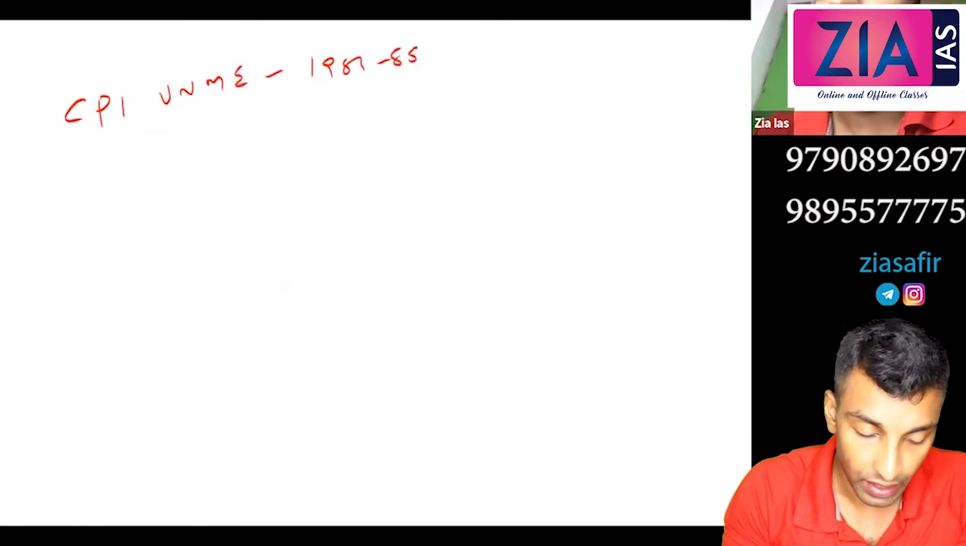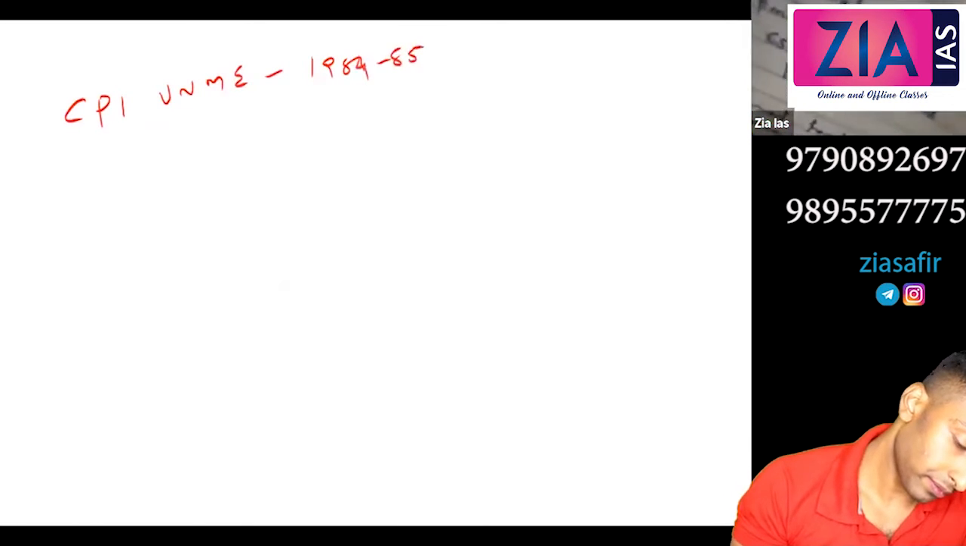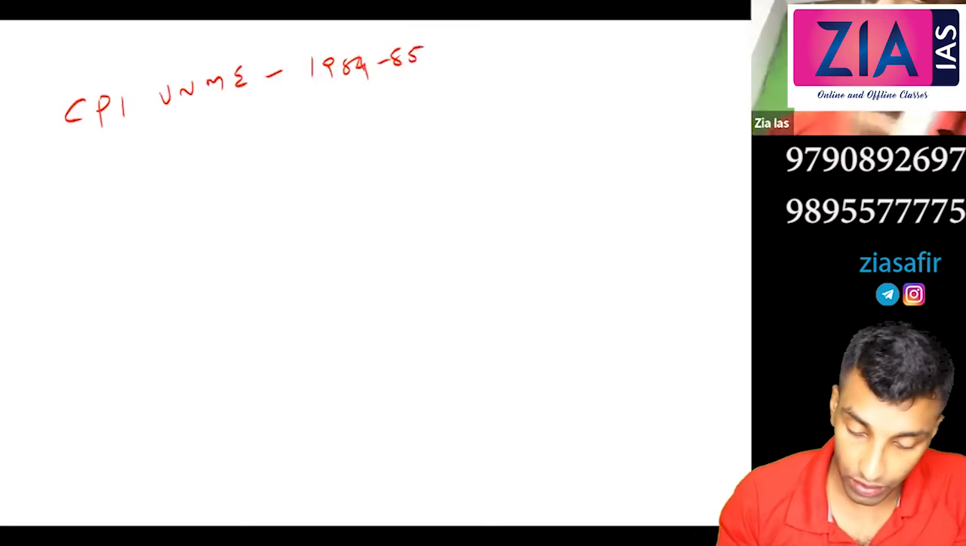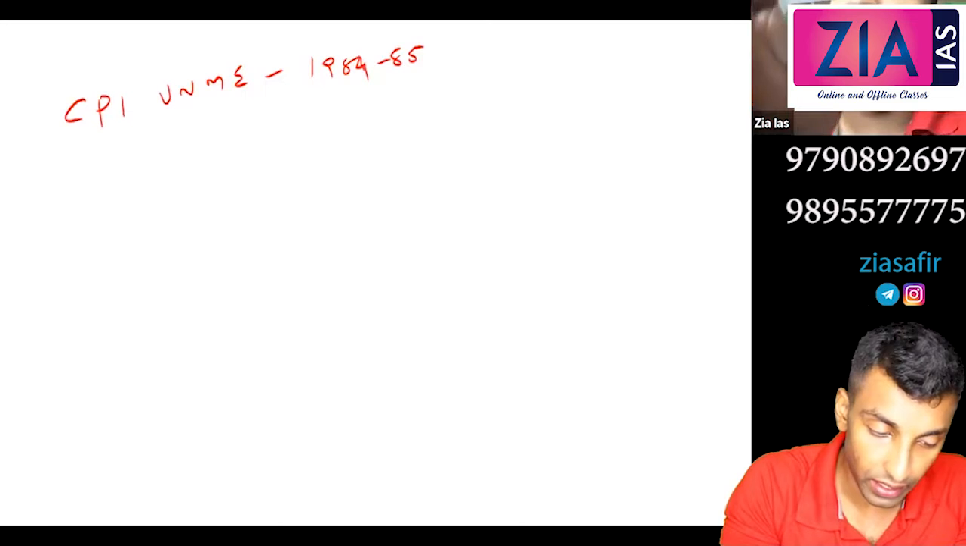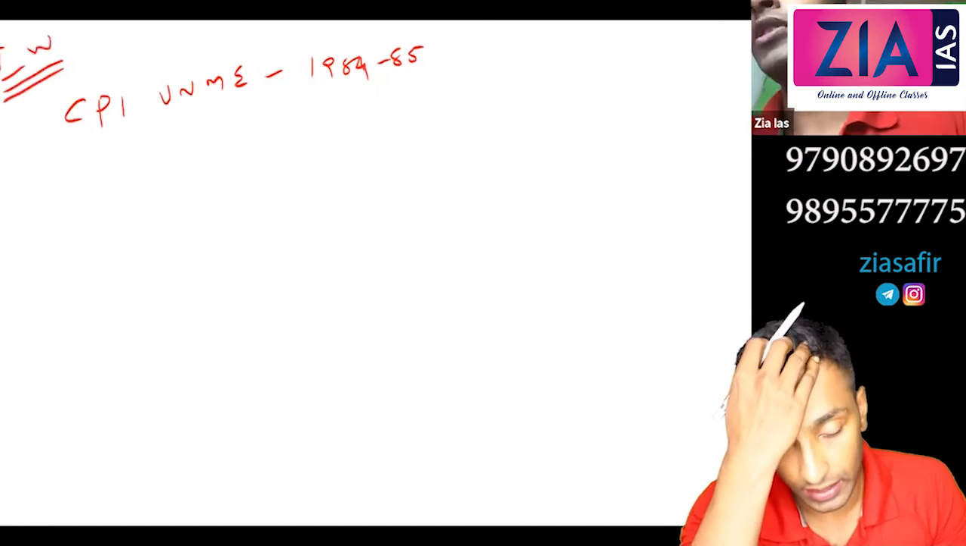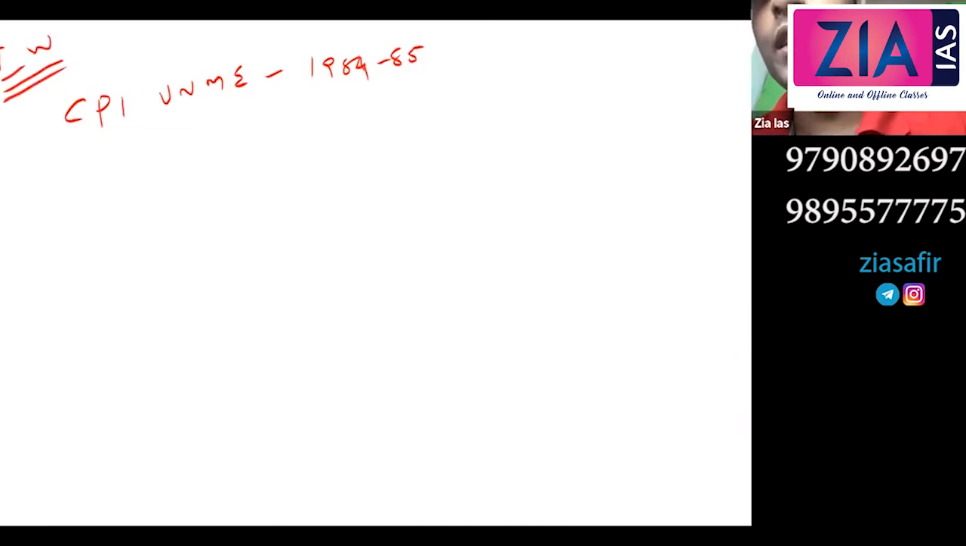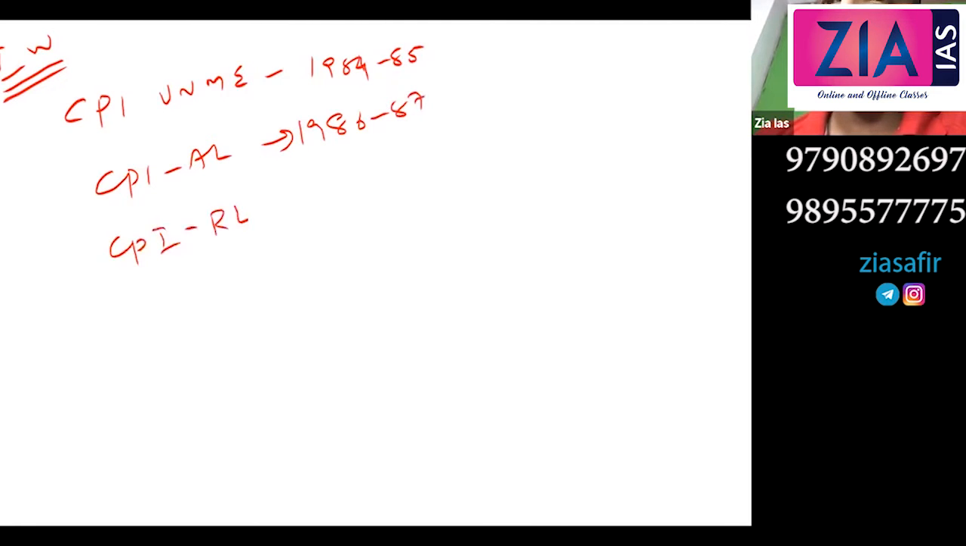CPI UNME, 1984-85 base year. This one we have discussed is CPI IW. First one that we have discussed is IW. So please give the heading over there when we discussed that 46% etc. That is CPI IW. The base year is 2001. Here CPI UNME 1984-85, then CPI AL, agriculture labor, 1986-87, CPI rural labor, that is also 86-87.